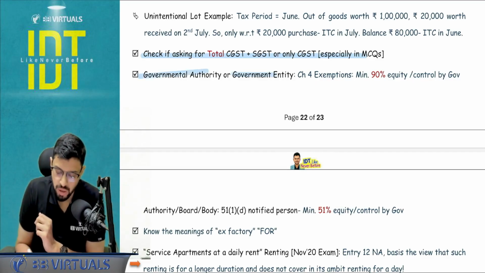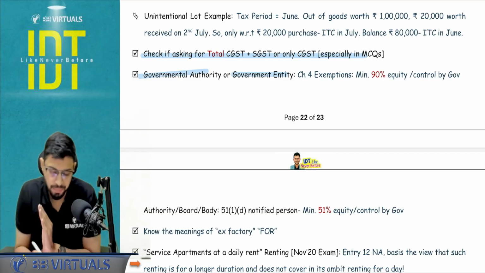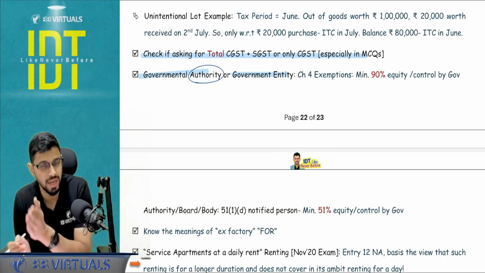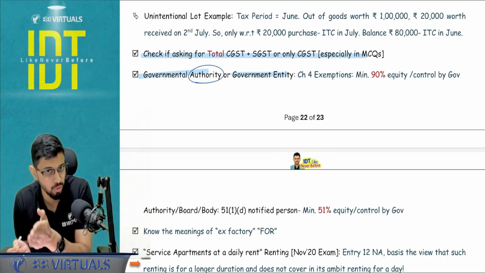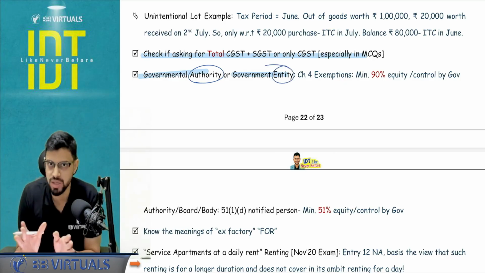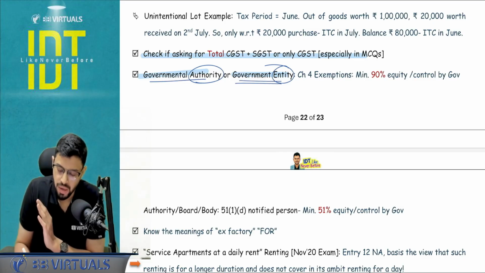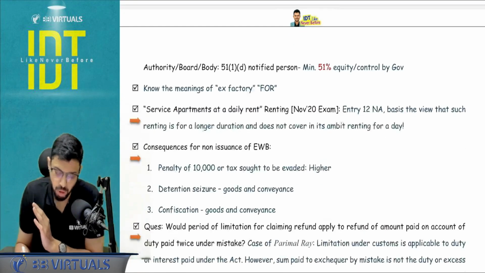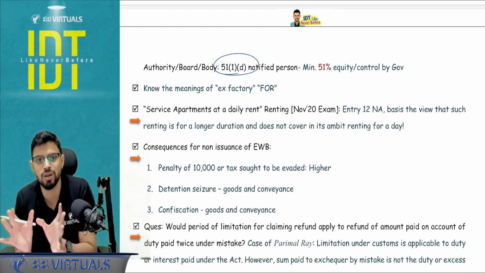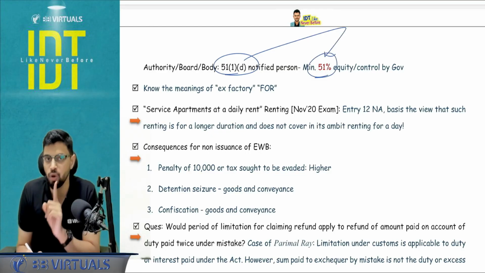Governmental authority or governmental entity, I hope you know the difference and the definition, right? 90% control is there. Authority is to do the functions entrusted to a panchayat or municipality under article 243G or W of the Constitution of India. Entity is to do whatever functions they are entrusted with. So governmental authority and governmental entity is basically 90% equity or control by the government. But you see section 51 TDS also, they have similar words, authority or board, where the government has control. There it is 51% for TDS.